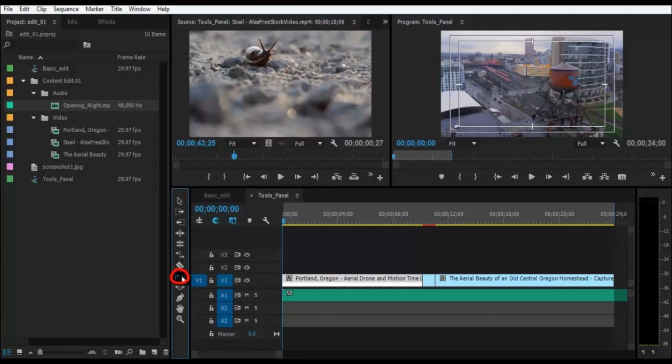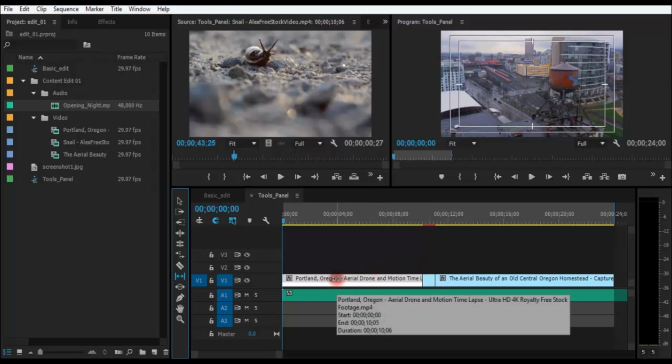So now we would see the slip tool. The shortcut for this is Y. If you see, basically, what the slip tool does is it changes the in and out points of the clip without affecting the timeline.